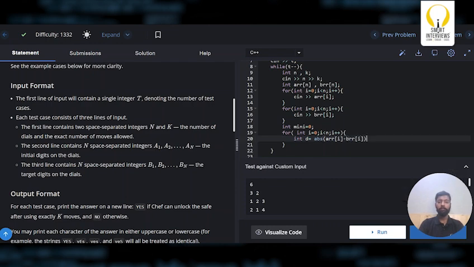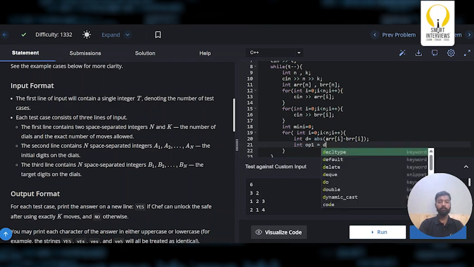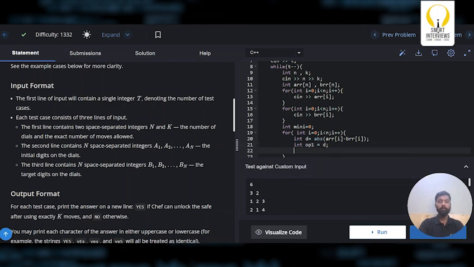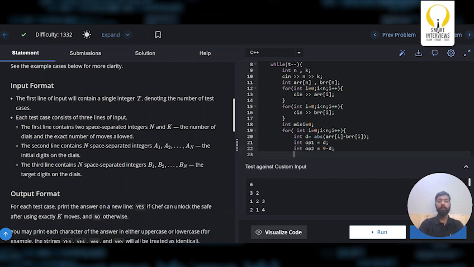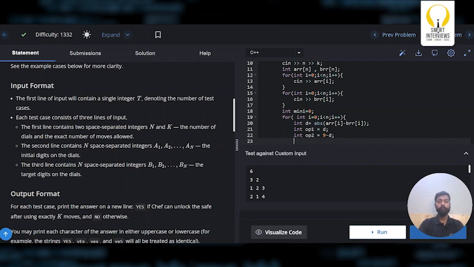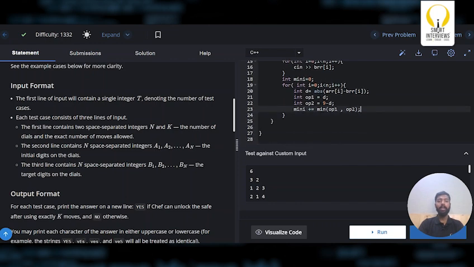Int d equals the absolute value of a[i] minus b[i]. Now int operation 1 would be d, then int operation 2 will be 9 minus d. So 9 minus d is my next operation. Now what should I do? Now my minimum operation would be mini plus equals min of operation 1 comma operation 2. Now I got the minimum number of operations to convert A to B.